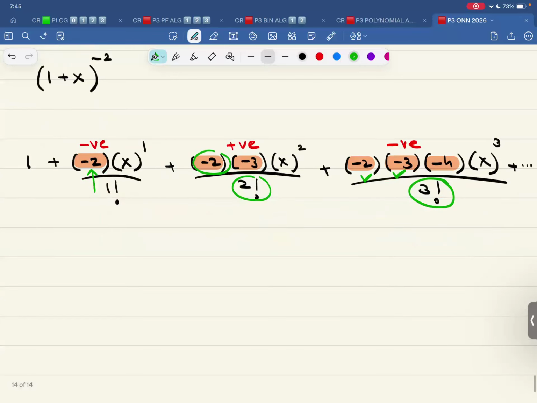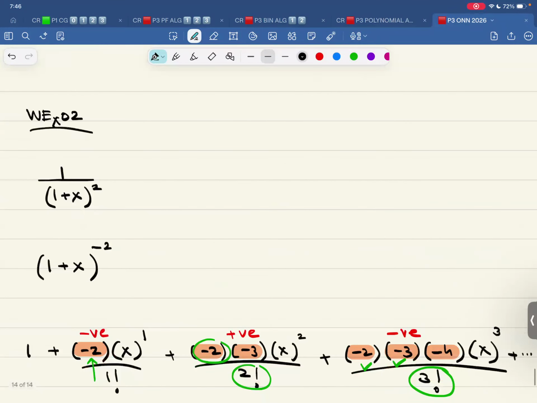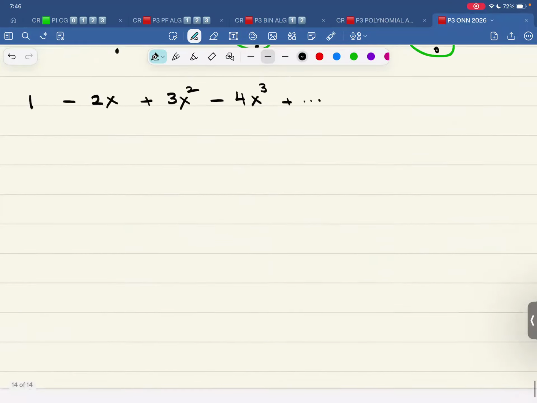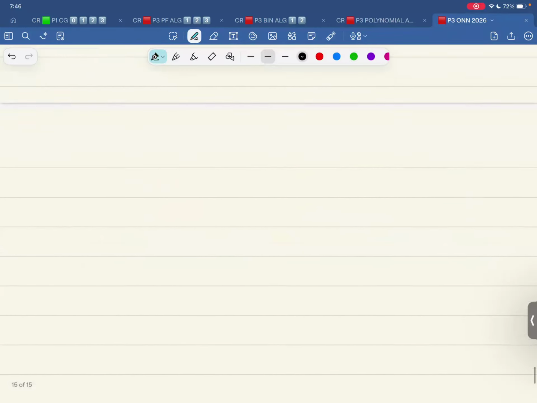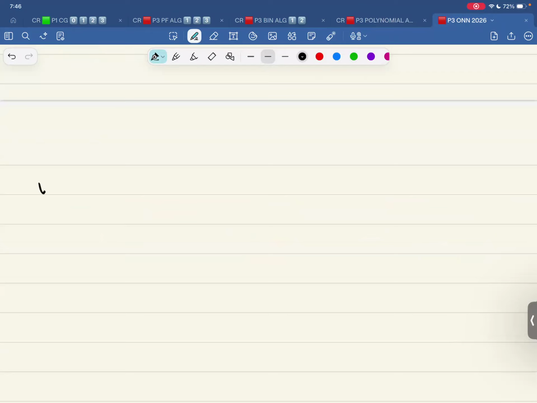So now I'm left with 1 minus 2x, and this is positive 3x squared, this is negative 4x cubed, and so on. That is the first four terms in the expansion of this. Now let me join questions 2 and 3. Worked example 3.